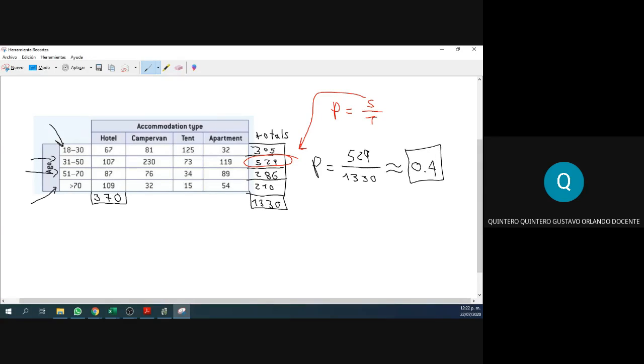So this is the amount of people that in this example, right, we have for hotels. 67 plus 107 plus 87 plus 109. So what is the probability that someone stays at a hotel? Well, success over total, 370. That is the success. Those are the ones from the hotel over the total, 1,330. Can you help me with this in decimal, please? Anybody?